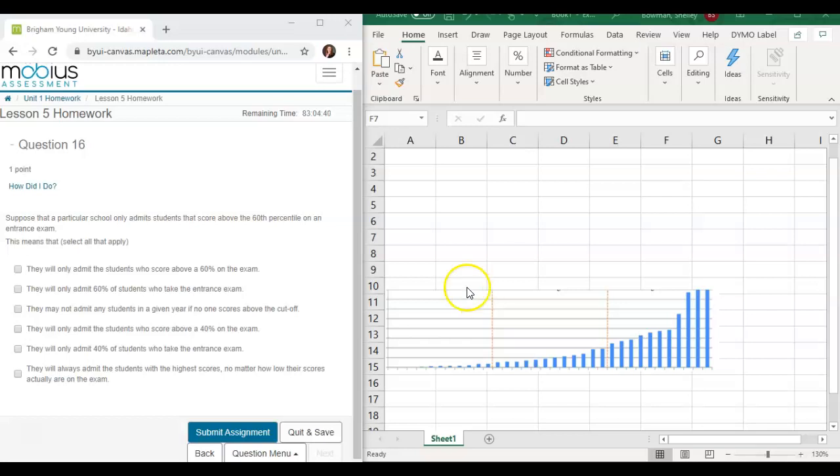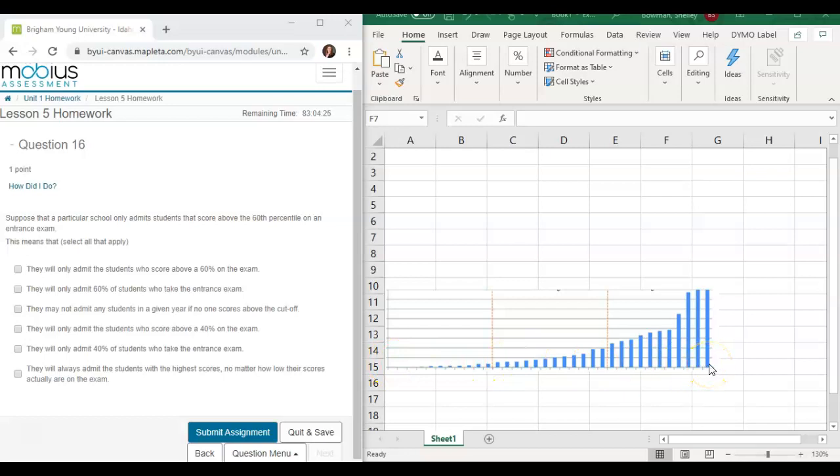So when we're looking at all of the scores from this exam, and line them up from the lowest to the highest, and there might be some in here that are the exact same, this is how we're going to be looking at the data.